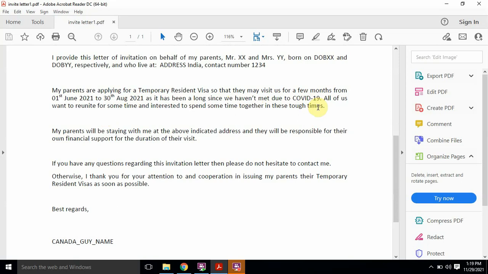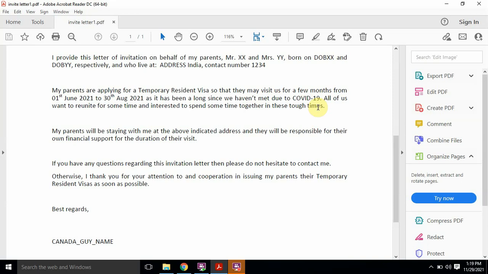Right now, the ongoing trend is Canada is emphasizing more on reuniting families, and people have not met their families for a long time due to this COVID situation. So this is a good reason here to reunite with your family, and you have not met each other since COVID-19 emerged, I think 1.5 years back. So I have provided this reason. You can give this reason or any other reason which could be more compelling.